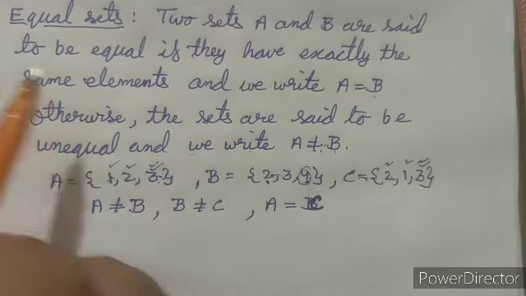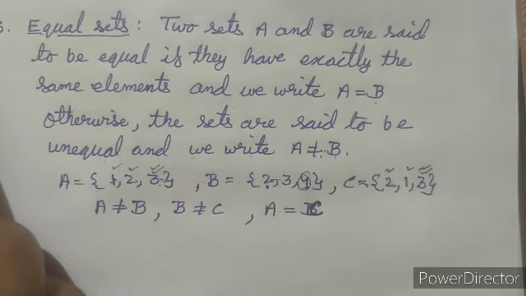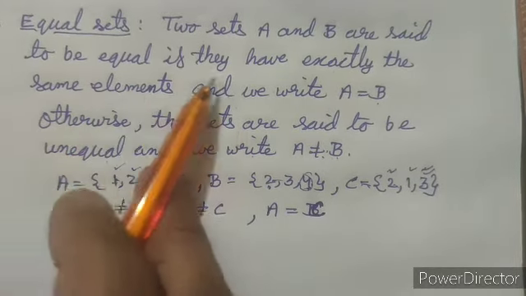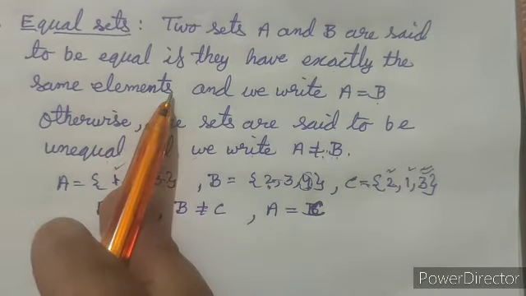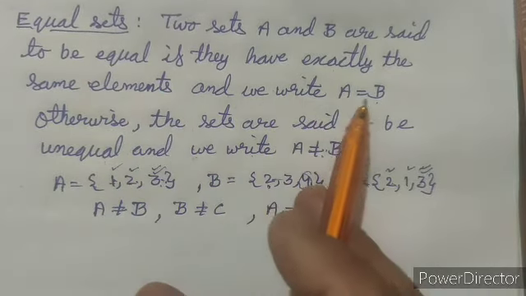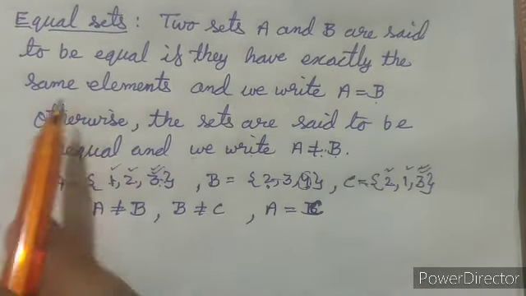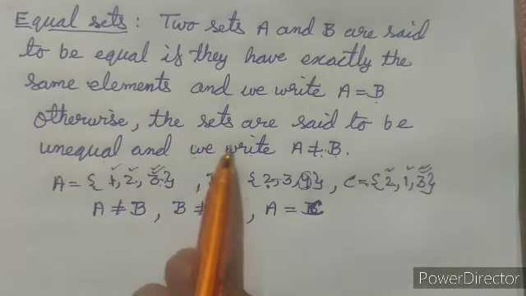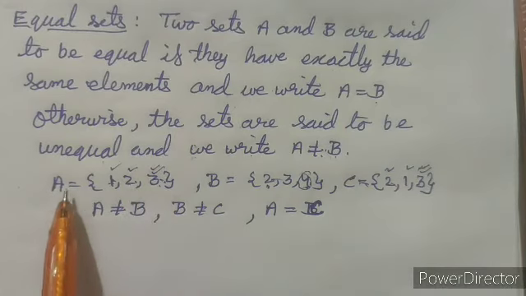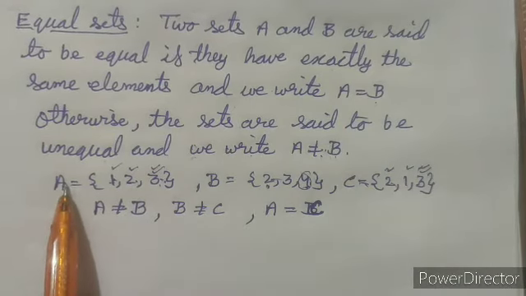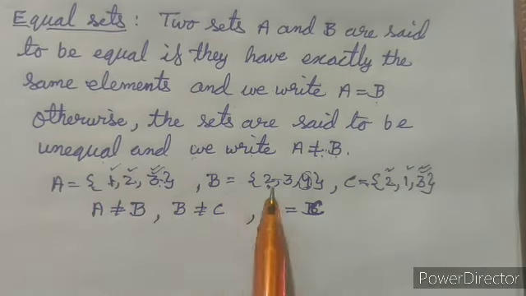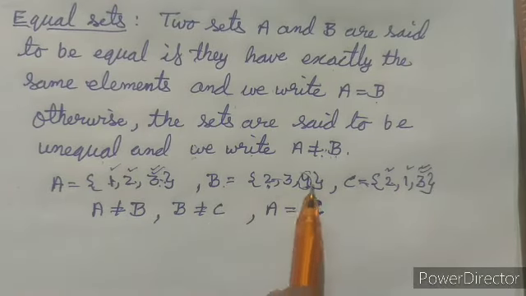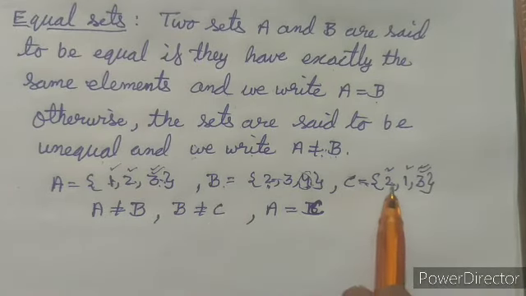Now the third one is equal sets. Two sets A and B are said to be equal if they have exactly the same elements, and we write A equal to B. Otherwise the sets are said to be unequal, and we write A not equal to B. Now suppose there are three sets: A has the elements 1, 2, 3, B has the elements 2, 3, 4, and set C has the elements 2, 1, 3.